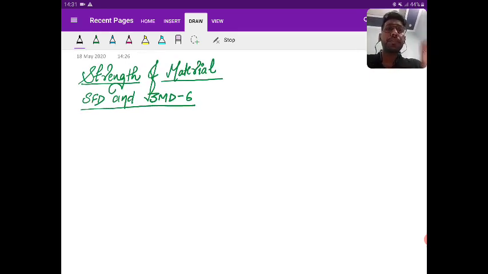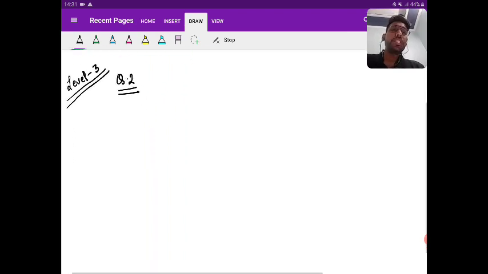Level 3, one question we have completed. Now moving to question number 2. See, if you solve this question, it's my guarantee you will not face any problem in the SFD and BMD.